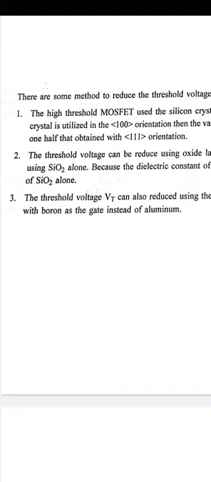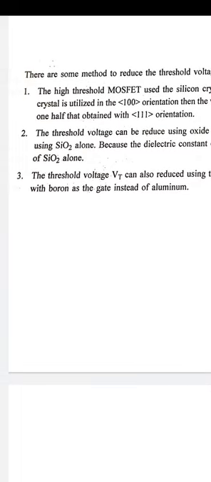Third, we have also reduced the threshold voltage by using polycrystalline silicon doped with boron as the gate instead of aluminum alone.